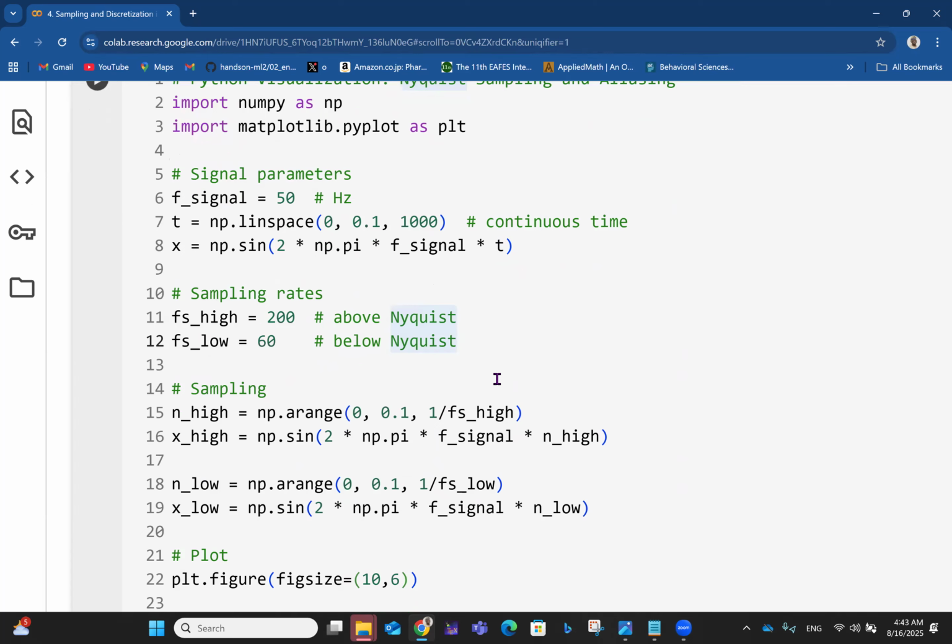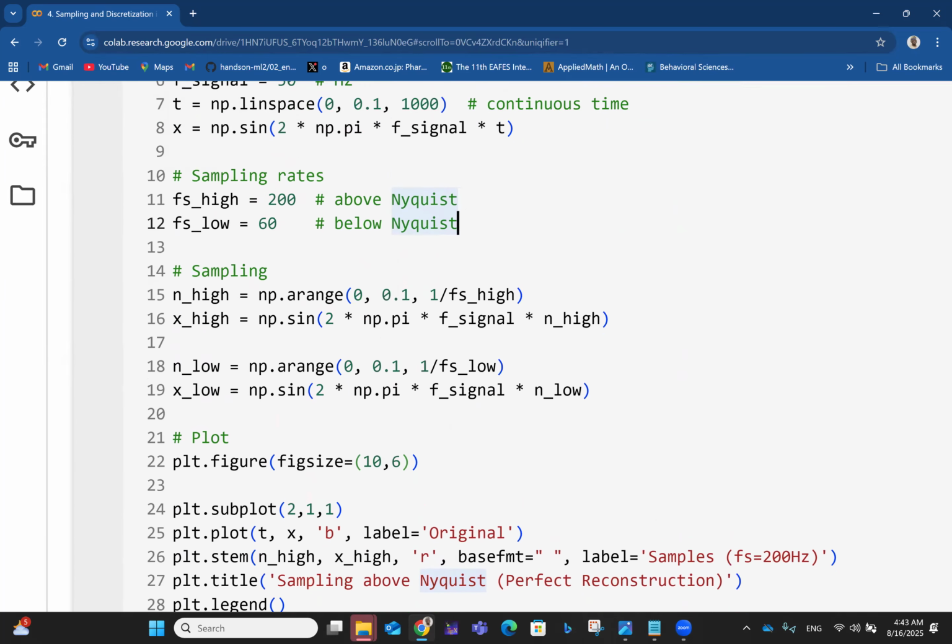So next, we have the sampling itself. If you want to talk about the high sampling, then that'll be NP range. You have from 0 to 0.1, 1 over Fs high, that's for high sampling. For low sampling, you have the actual value now, which follows the signal. So you have NP 2 pi FT, where the F here is the F signal we have declared up there, 50 hertz.